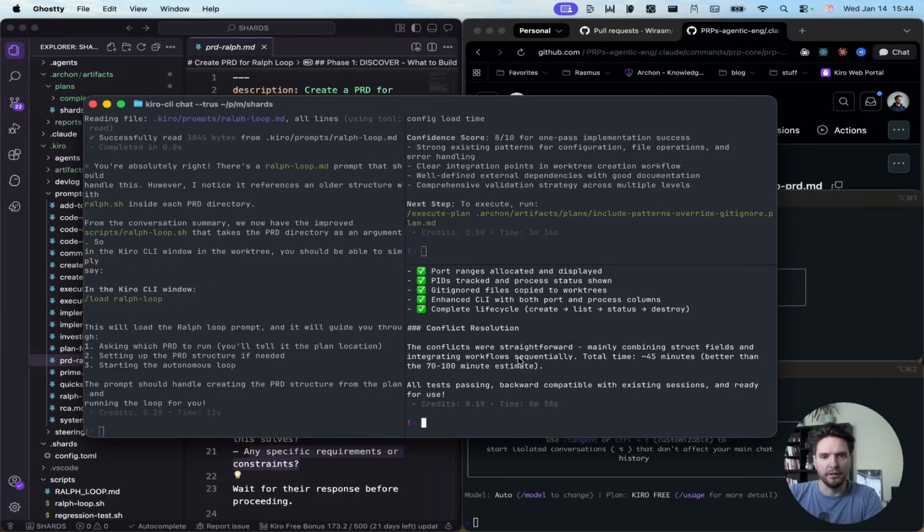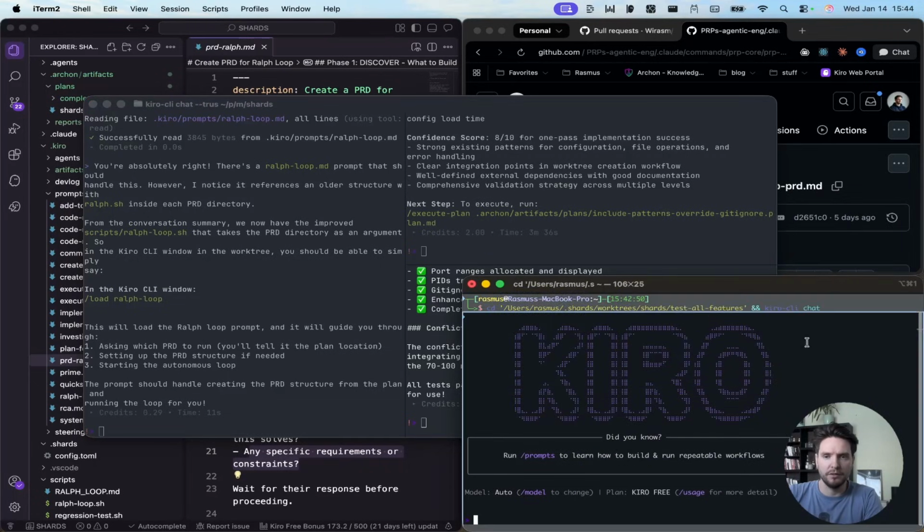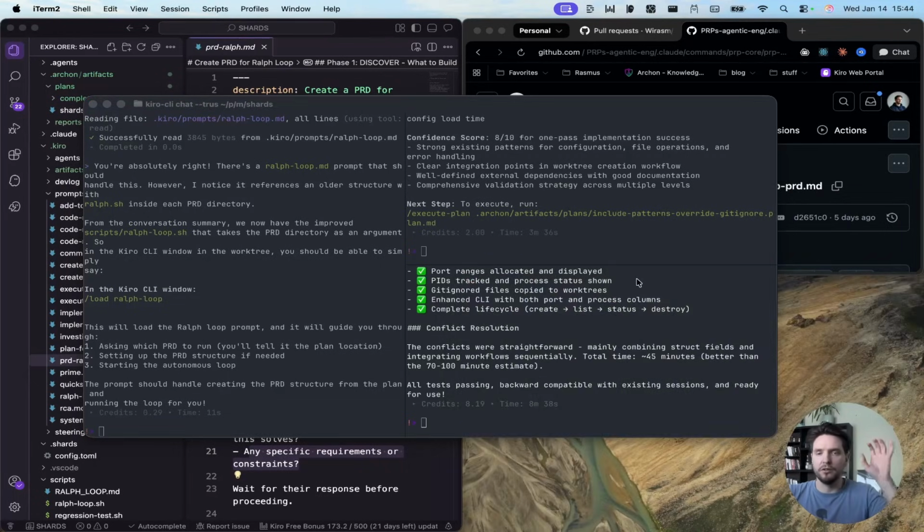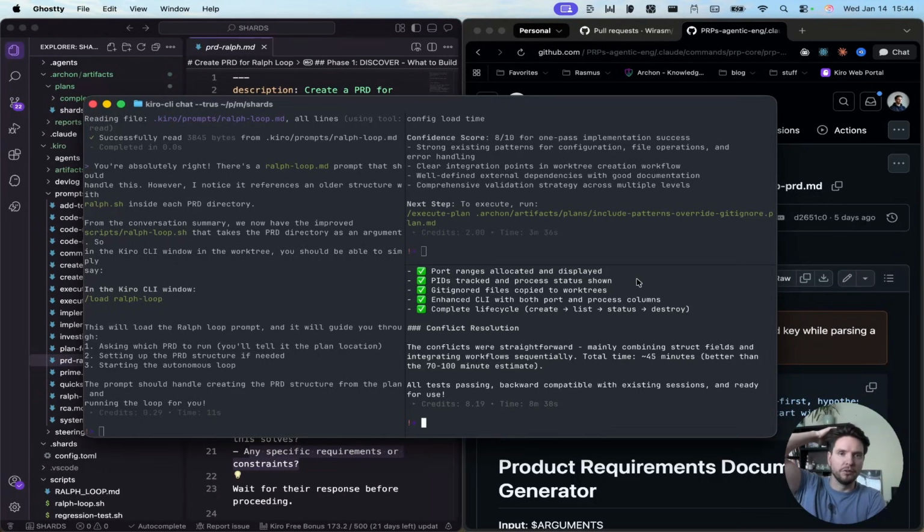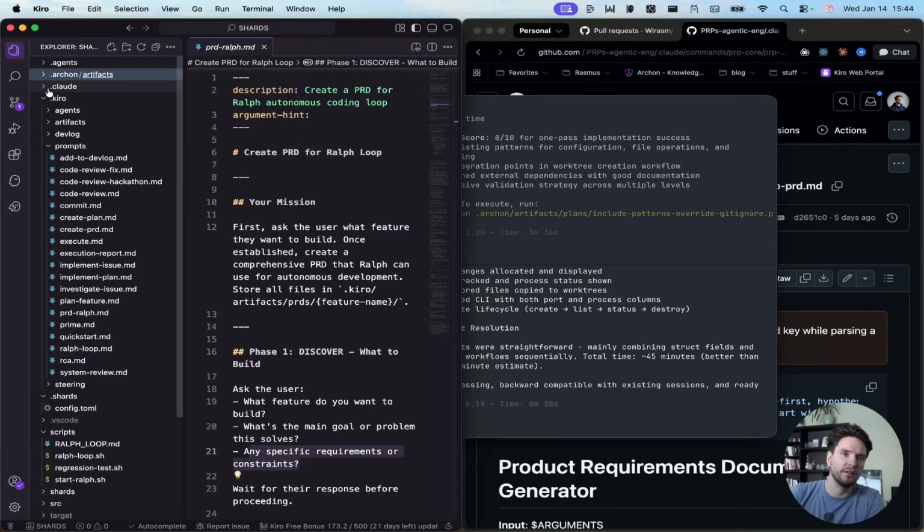Okay, here we're done. All tests passing, background compatibility with existing sessions, and ready for use. Perfect. So I'm going to close that out. So tomorrow we are very likely going to write a new Claude skill that now uses shards rather than using all the shell scripts in our current skills.